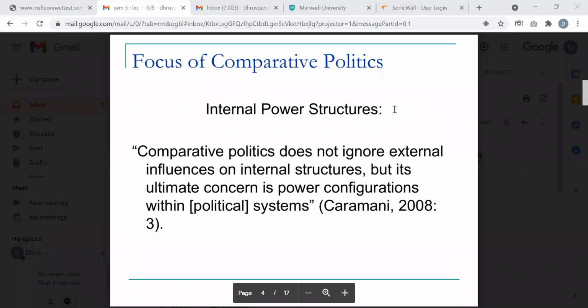That's what I meant yesterday when I answered a question. I think Deekshita had asked why it is important to compare, contrast, classify, etc. This is what we mean by compare, contrast, classify. Comparing means similarities as well as differences, right? That's why it is important for us to know in which way comparative politics doesn't ignore external influence. It keeps in its framework the external influences, but its ultimate concern is power configuration within the political system, right?